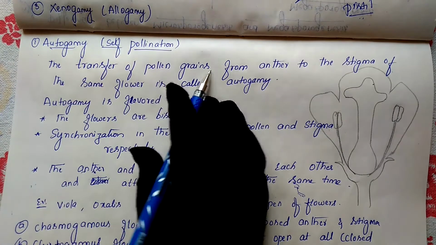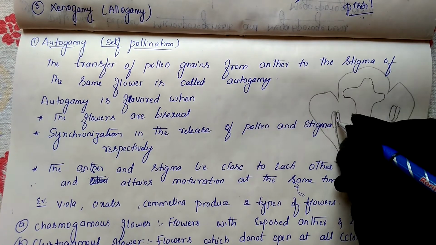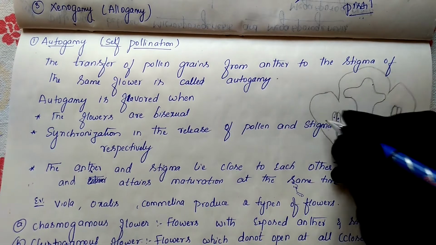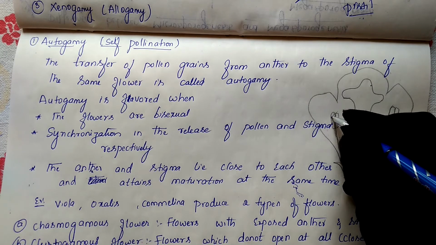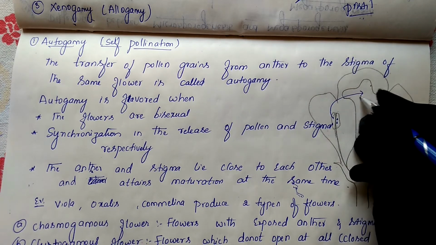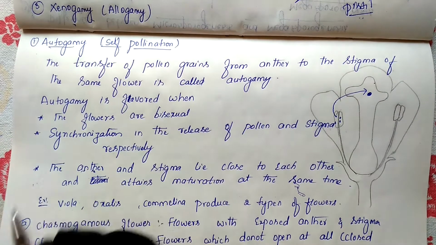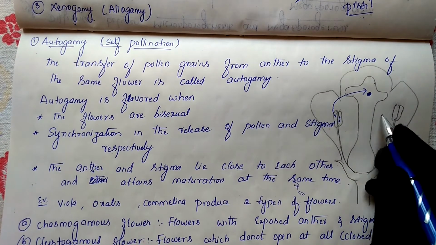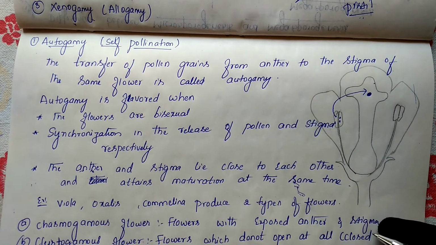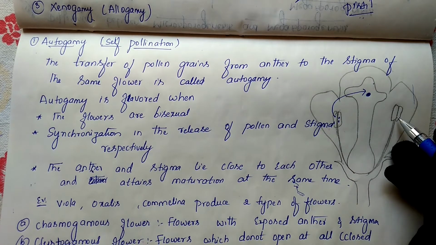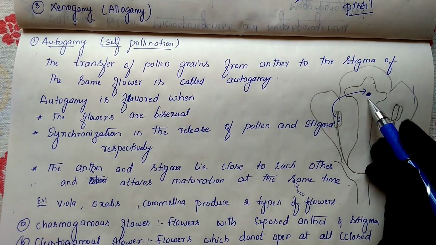Transfer of pollen grains from the anther to the stigma of the same flower. This is the anther and this is the stigma. The pollen grains are transferred to the stigma of the same flower. This is the complete structure of the flower. Which type of flower is this? This is a bisexual flower. The male part is present and the female part is also present.